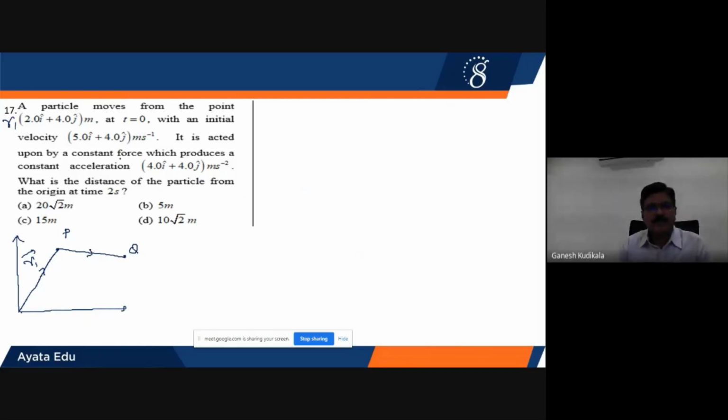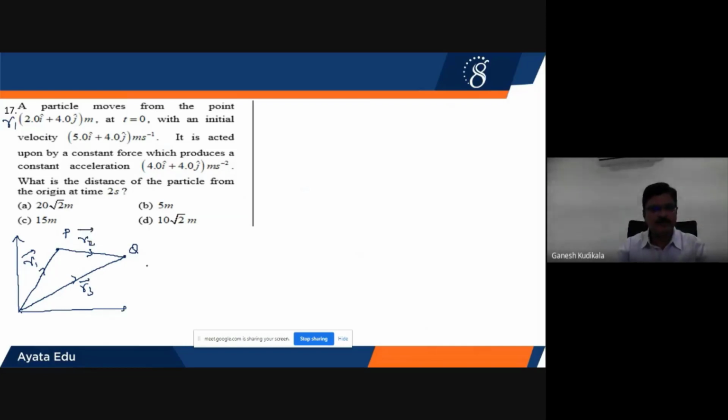Now it is being acted upon by a constant force which produces a constant acceleration. Therefore, acceleration is there along the x-axis as well as the y-axis. Then, with that acceleration and these initial velocities, the particle might have reached here. But what is being asked now? What is the distance of the particle from the origin? That is called R3 vector. This one is called R1 vector, and this R2 vector.